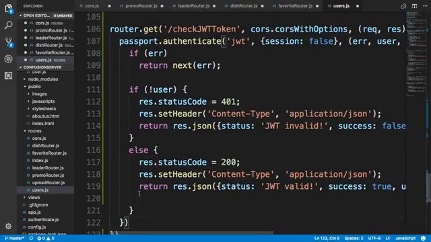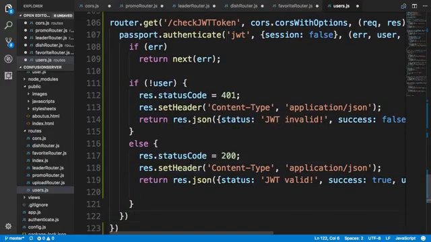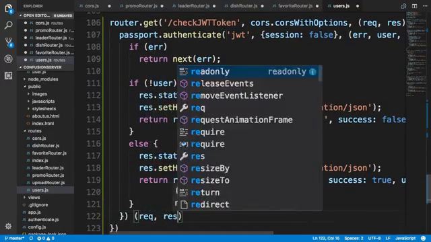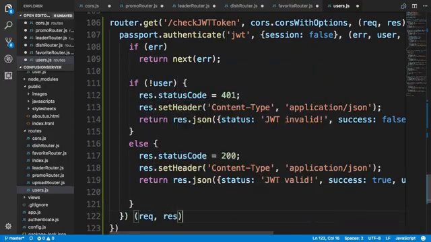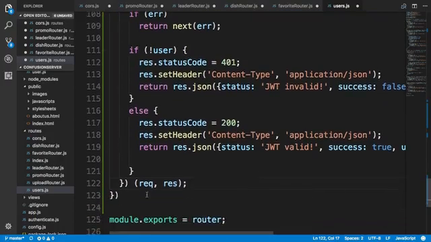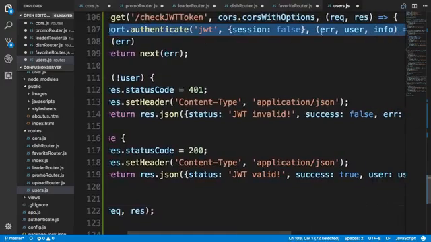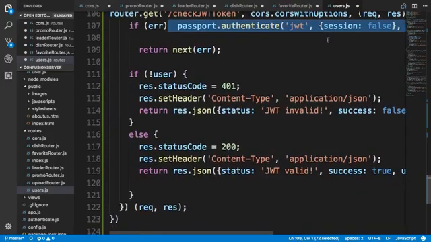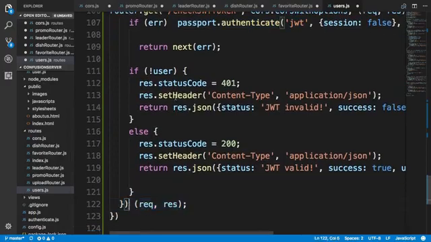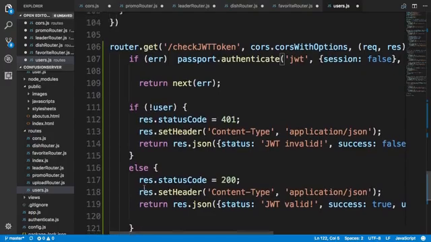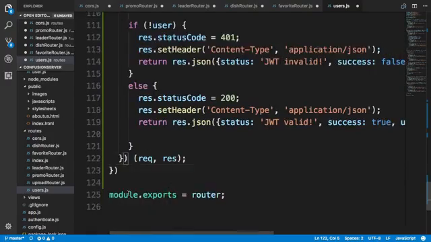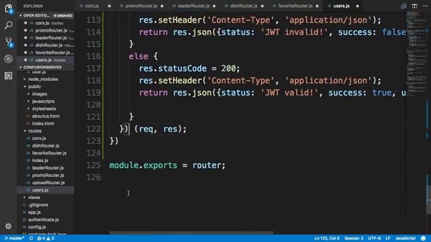Now this passport authenticate here will have to be supplied with req and res as the two parameters here. So that's how we call the passport authenticate. So notice that whenever you call passport authenticate and expect this callback function in here, you need to append this (req, res) to the passport authenticate at the back here. So with this, we have updated everything on the server side. So let's save all the changes on the server side.